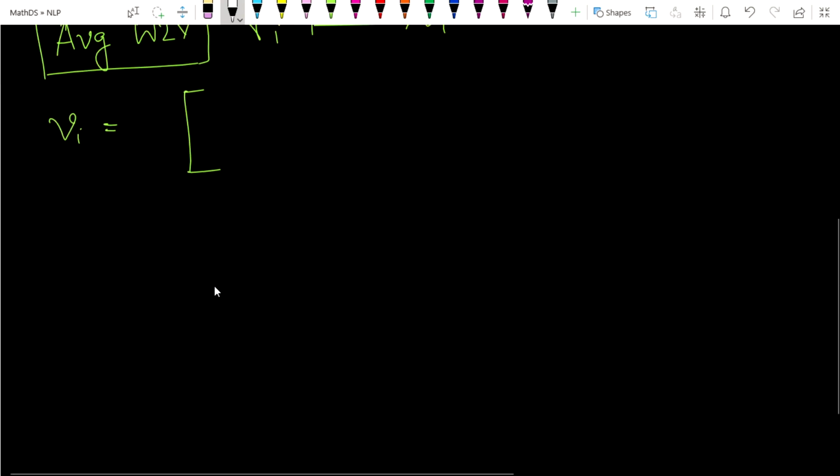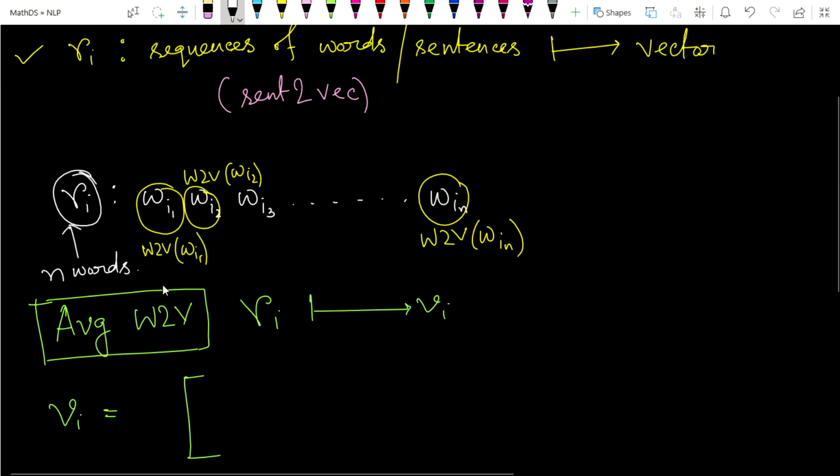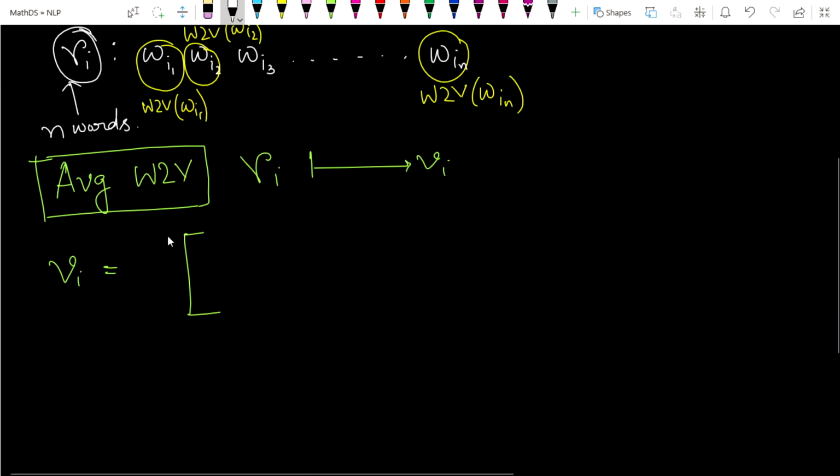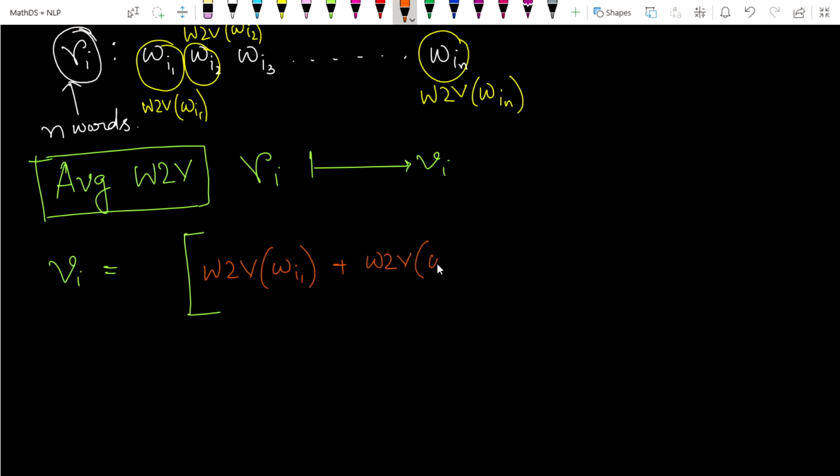I think you got the point I am talking about. First you have to take the sum of the word2vec vectors for each word: word2vec of W_i1 plus word2vec of W_i2, and so on, up to word2vec of W_in. After taking these sums, we have to make the average.